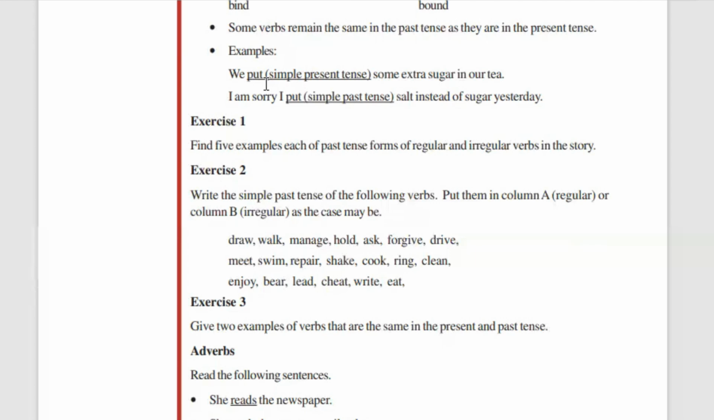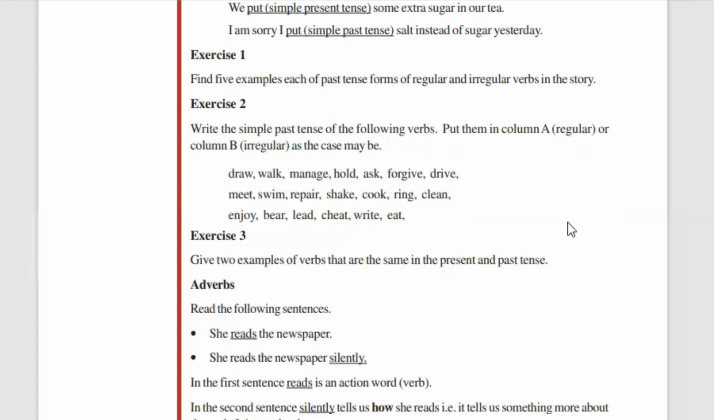See, in both these sentences, put is simple present tense, and put is also simple past tense. So the verb is not changing. You're not saying something different, you're only saying put. So in the simple present tense the verb is put, and in the simple past tense the verb is also put. There are rare cases where the same verb will be used in both places. But this you will be able to identify by learning or by reading several books.